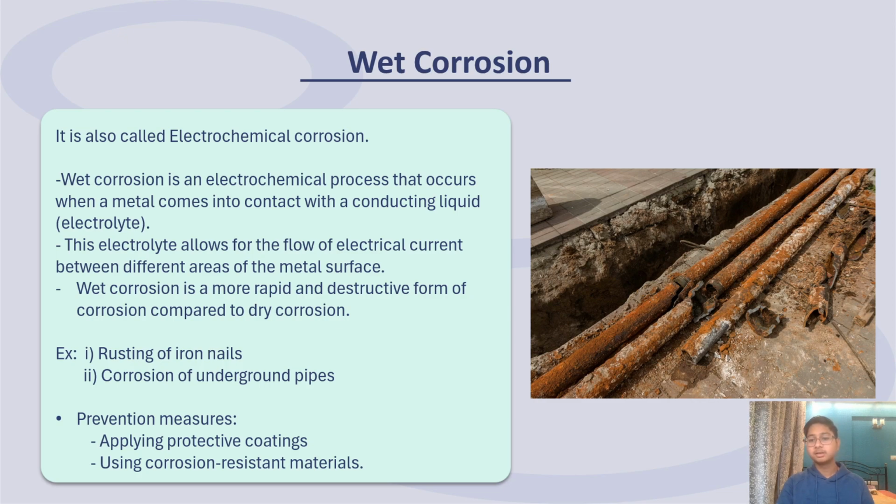As we can see in the figure, it is wet corrosion of underground pipes, which are deteriorated. Some prevention measures can be applied for preventing wet corrosion, such as applying protective coatings and using corrosion resistant materials.